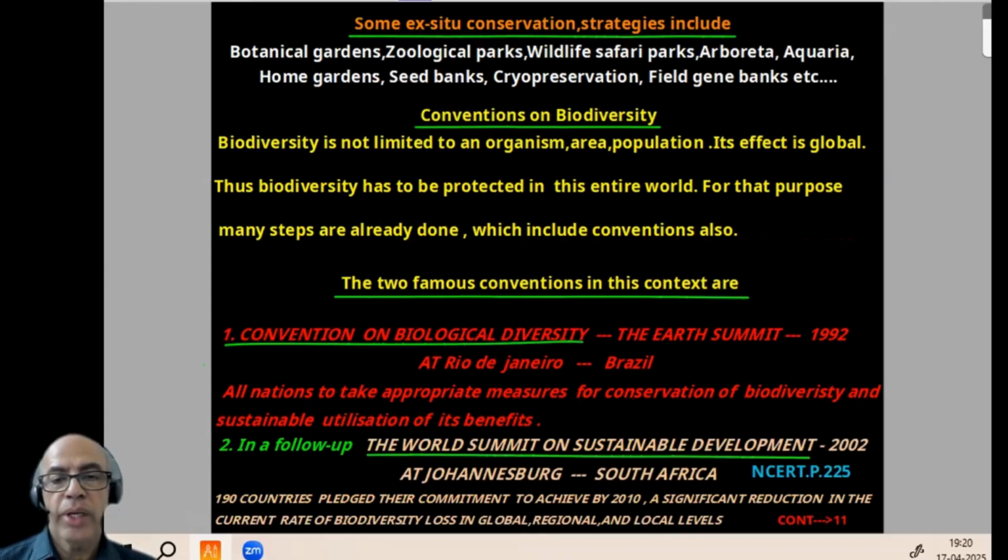Now comes another important area, for example, conventions on biodiversity. So biodiversity is a must. It should be absolutely maintained, not only for one species or two species, but for the entire world.